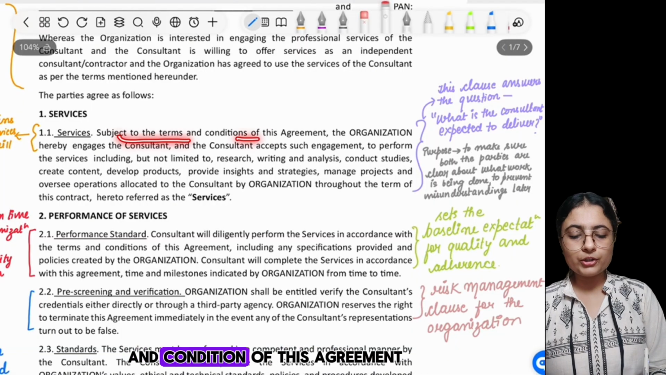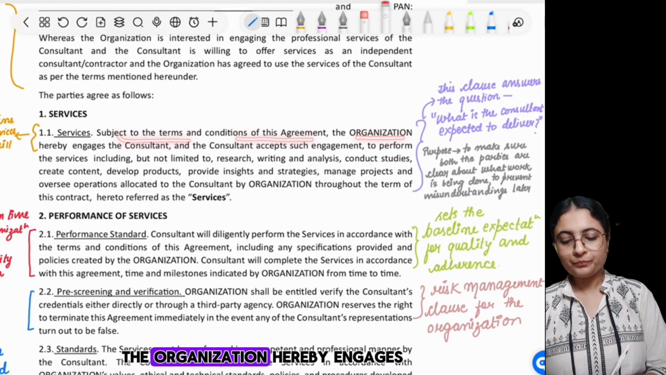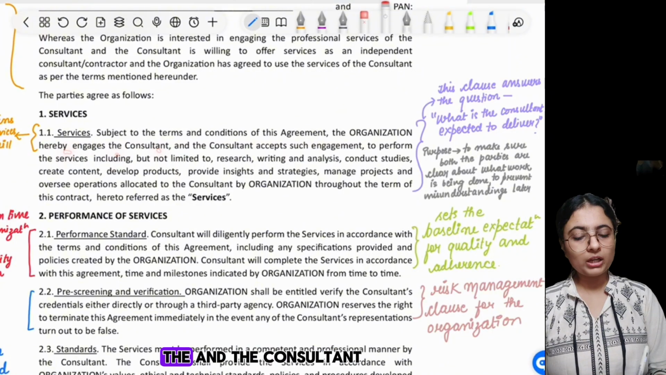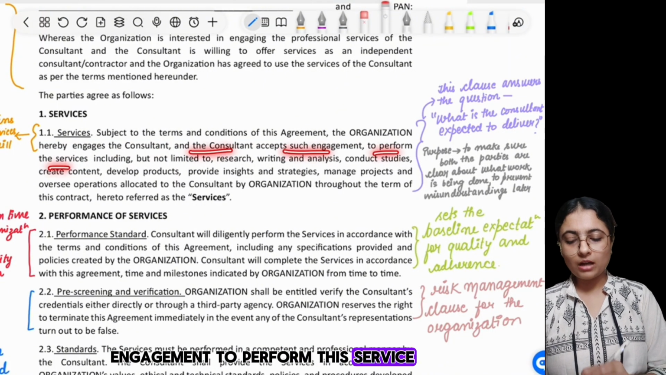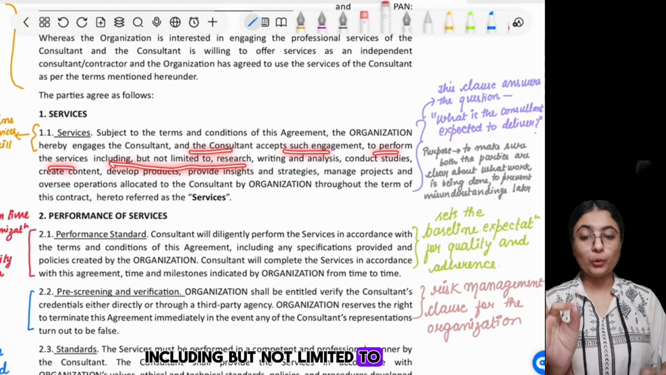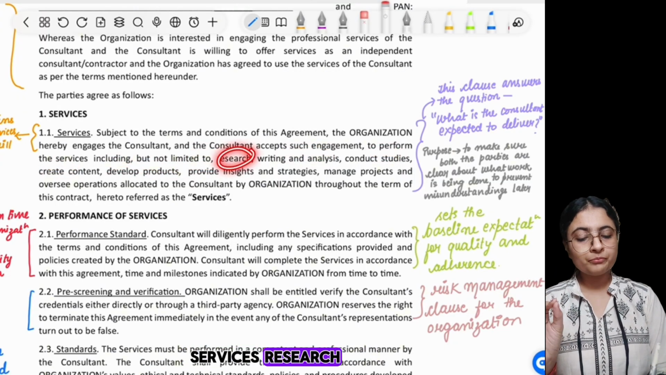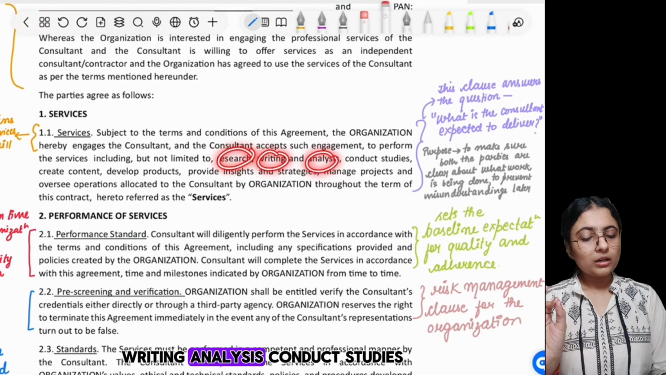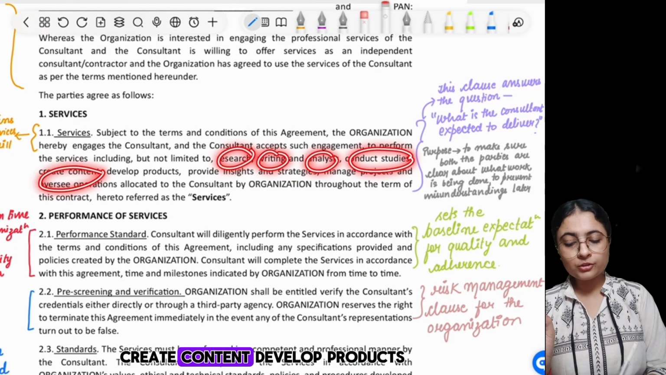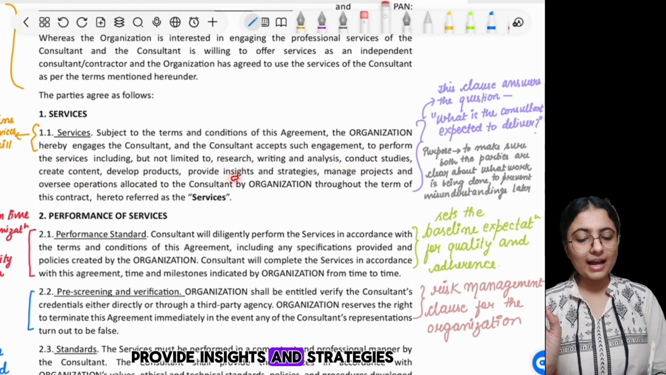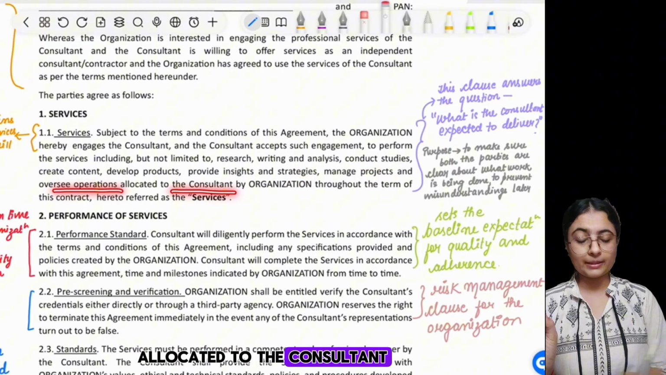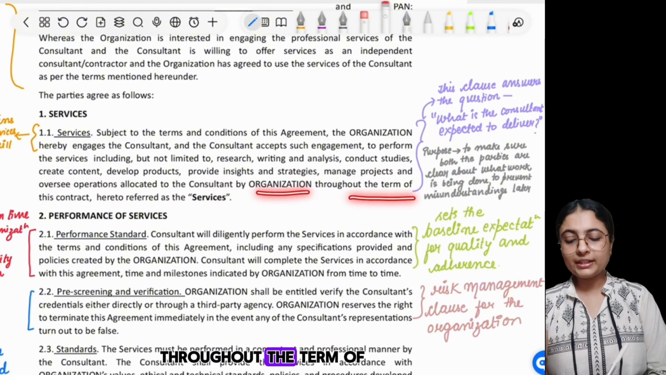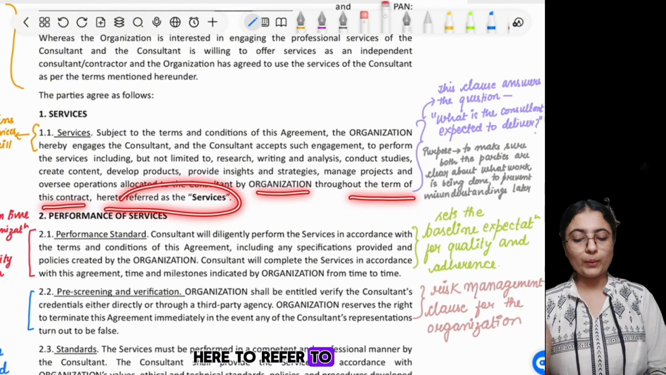Subject to the terms and conditions of this agreement, the organization hereby engages the consultant and the consultant accepts such engagement to perform the service, including but not limited to: research, writing, analysis, conduct studies, create content, develop products, provide insights and strategies, manage projects, and oversee operations allocated to the consultant by the organization throughout the term of this contract, hereinafter referred to as service.